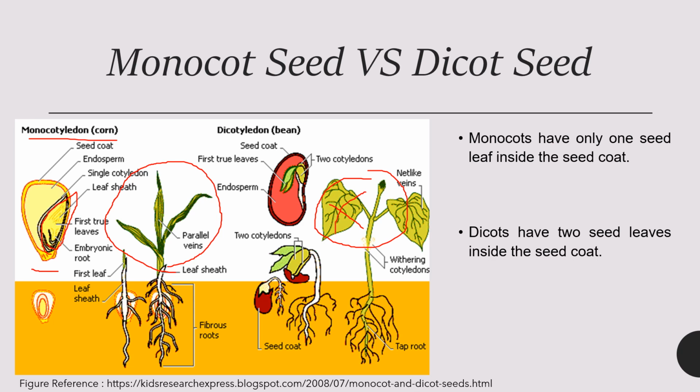So if we talk about the dicot leaf, the veins are in these forms. They go from the midrib and scatter all around the leaf. So this is how a dicot leaf is depicted. So this is how a seed is differentiated.